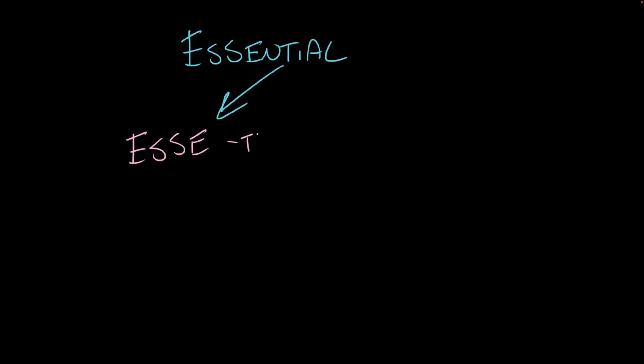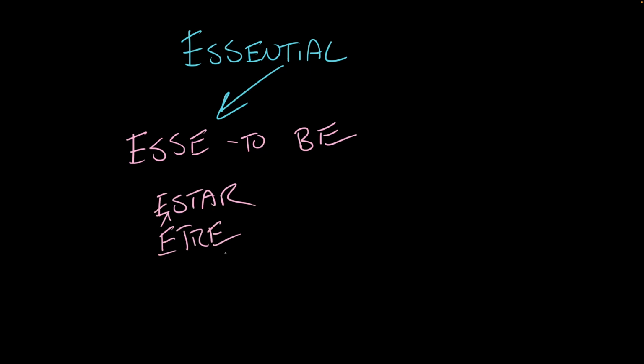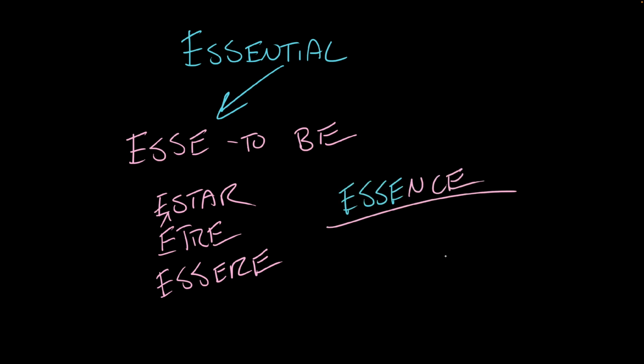Let's talk about the recipes for these words. What goes into them? Well, essential comes from the Latin verb esse, meaning to be. You can see this in both Spanish and French, in the verbs estar and être, or more obviously in the Italian essere. All of them mean to be. So something that is essential is necessary for existing, for being. A related word in English is essence, like the true nature or the most basic version of a thing.